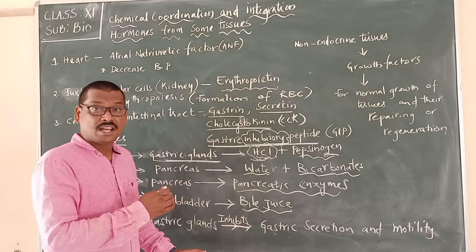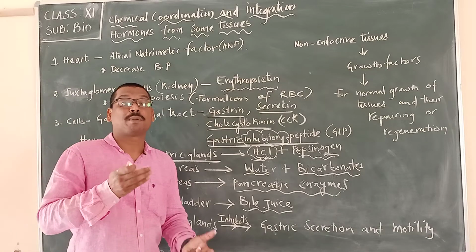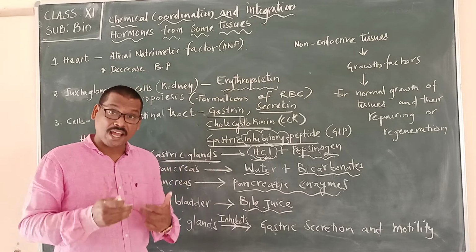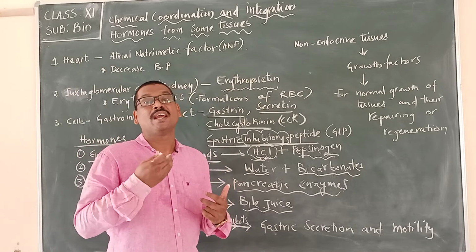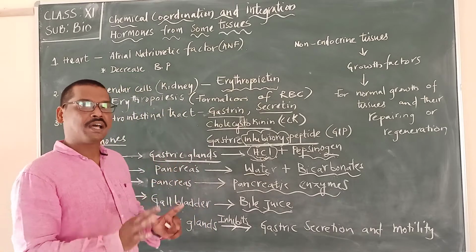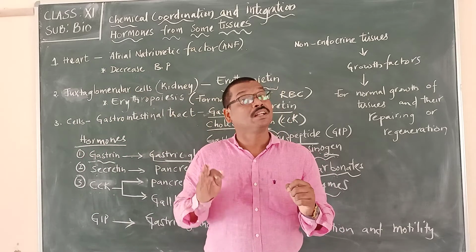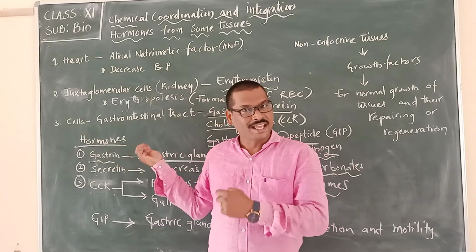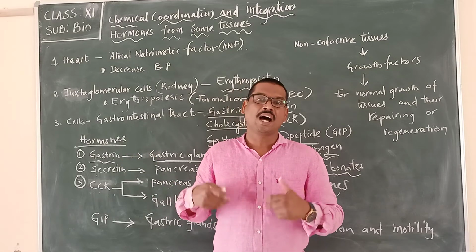Here we have seen the hormones that are produced from tissues and cells present in different parts of our body. These cells and tissues are not endocrine glands, but they act as endocrine, involved in producing endocrine secretions that are nothing but hormones. So not only the endocrine glands are involved in producing hormones, but also the cells or tissues present in different parts of our body.